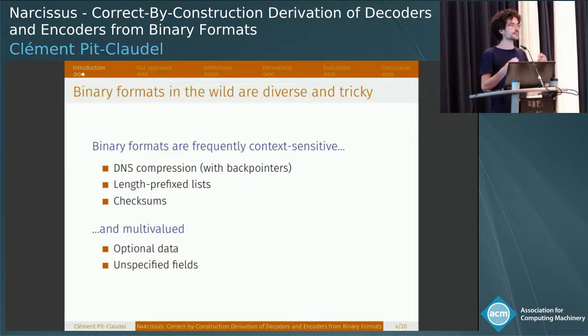It might be the case that some fields can be left at any value, which means that it's particularly hard to specify what it means for an encoder and a decoder to be correct, because the decoder needs to handle all the values that a valid encoder might produce. So it needs to support compression or no compression and similar issues.